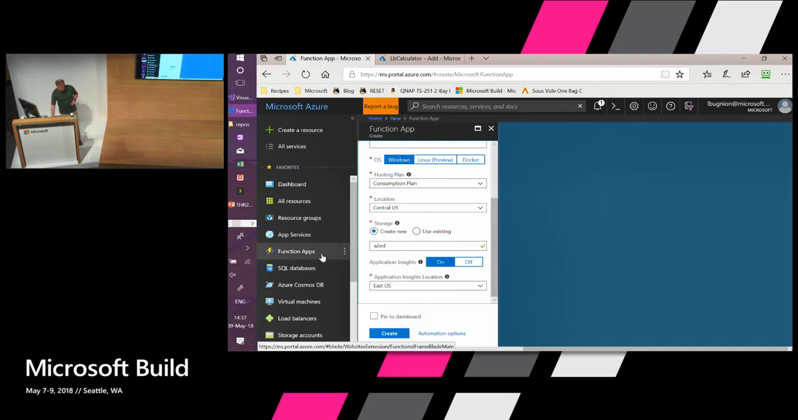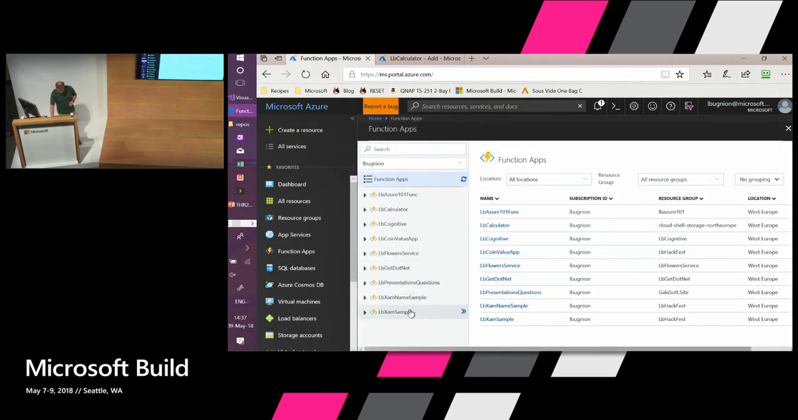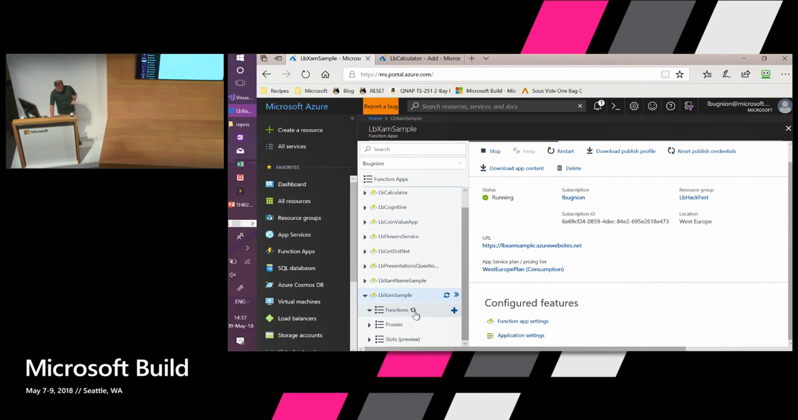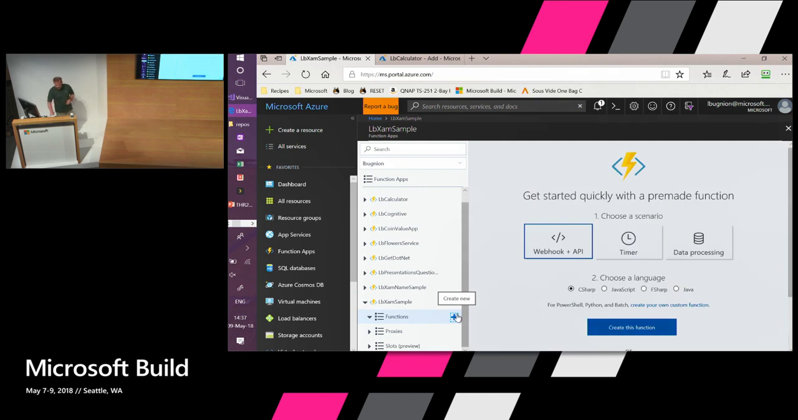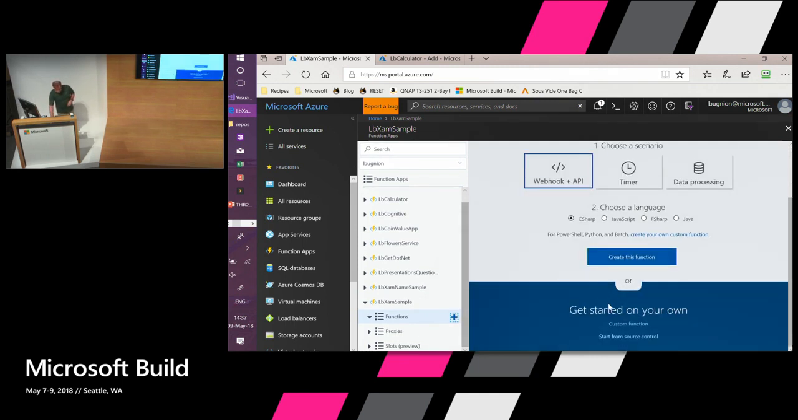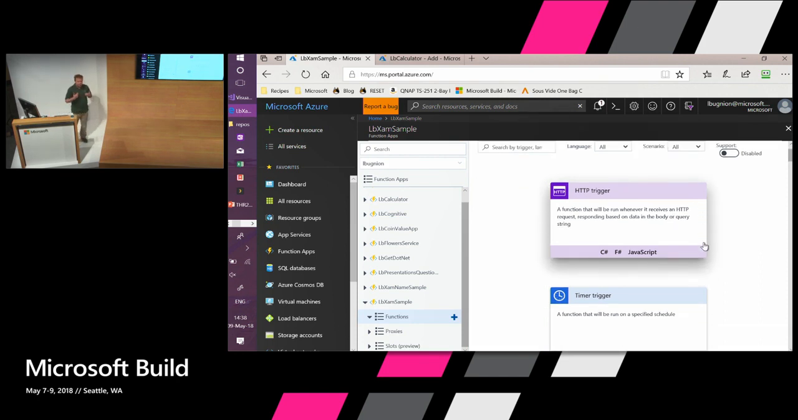Okay, I cheated and I already created a function application, so I'm going to go here and go to my LB exam sample. You see that it's empty, it doesn't have any function right now, so I can click on the plus, and it's going to offer me to select to create a new function. So I'm going to take a custom function here, and now you see all the triggers. This is what is going to start the execution of the function. So for example, we have here HTTP trigger, okay? The function will respond to an HTTP request.